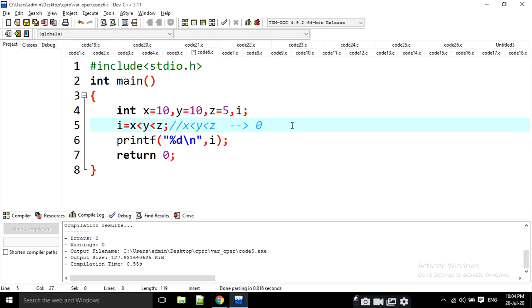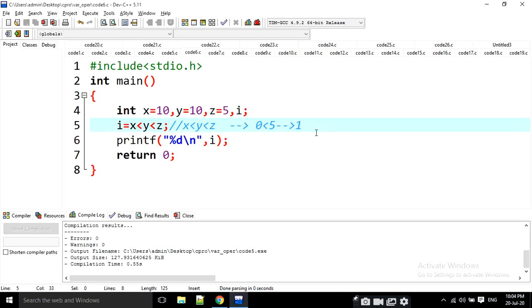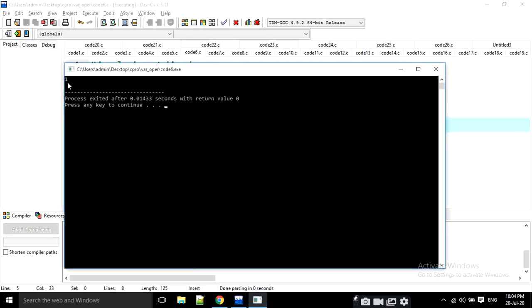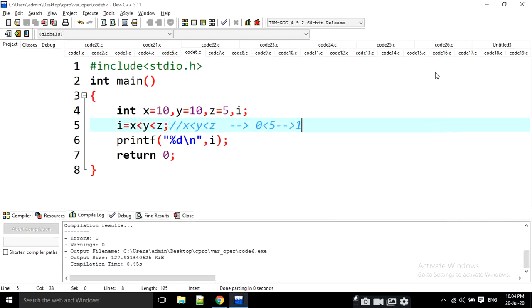Okay. Then less than z. 0 less than z. What is the z value? The z value is 5. 0 is less than 5. Is it true or not? Yes, it is going to be written true. That means the i value becomes 1 now. I am going to execute it. The output is 1 here. Okay. Now moving on to the seventh one.